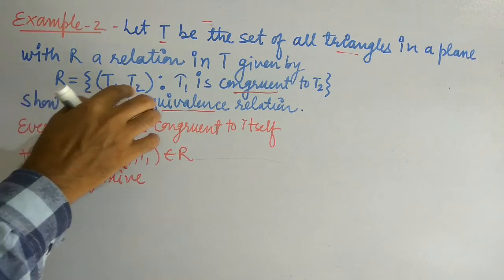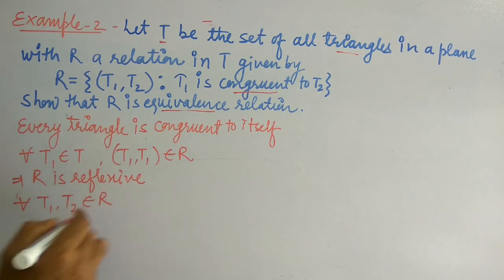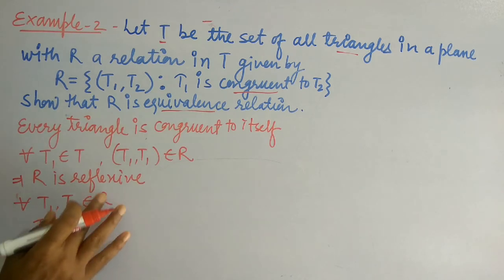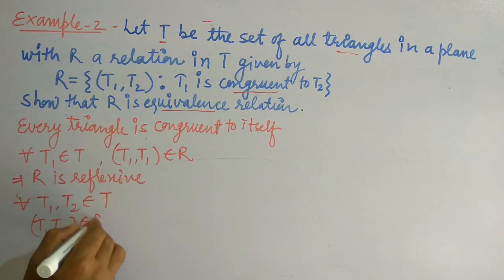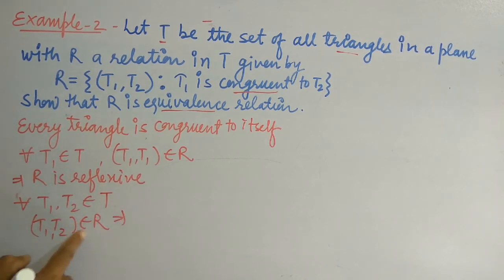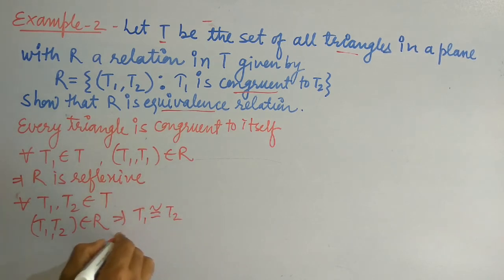Secondly, if T1 is congruent to T2, then obviously T2 will be congruent to T1. So for all T1, T2 belongs to the set T, if (T1, T2) belongs to R, then according to the definition of the relation, T1 will be congruent to T2.